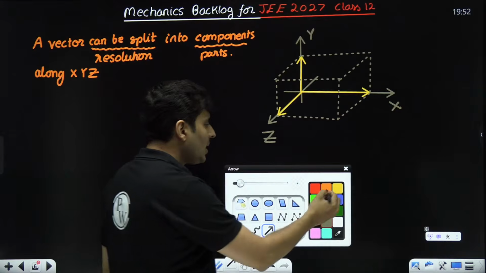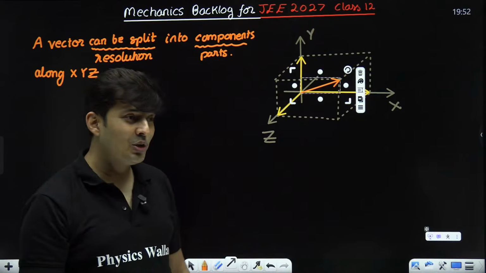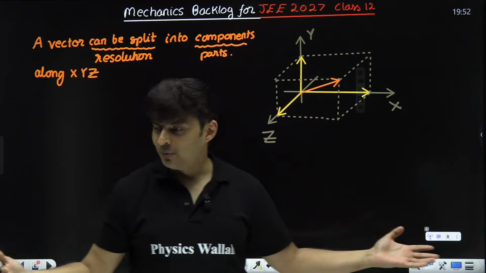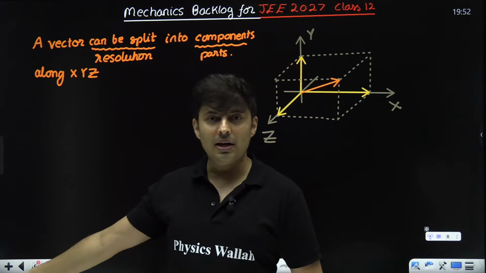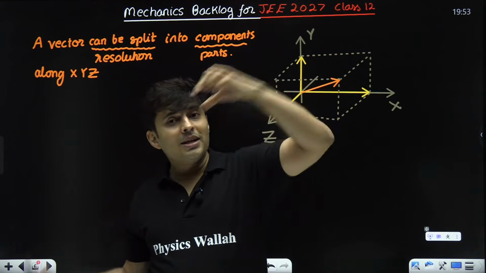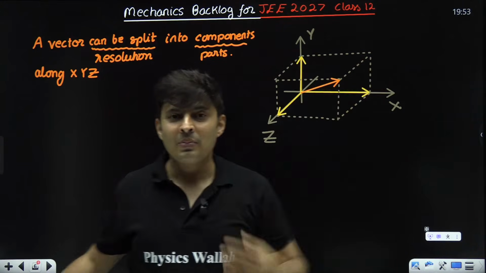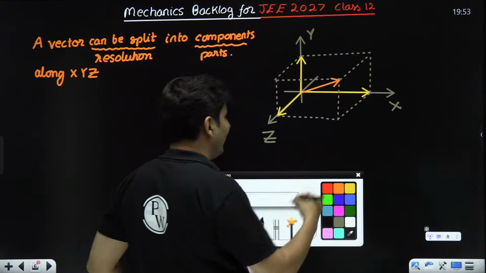So if I draw a diagonal inside that cuboid, just imagine that room in which you are sitting, from one corner at the bottom to the opposite corner on the top. Imagine a diagonal which is passing through the center of the cuboid. That is exactly your vector, guys.